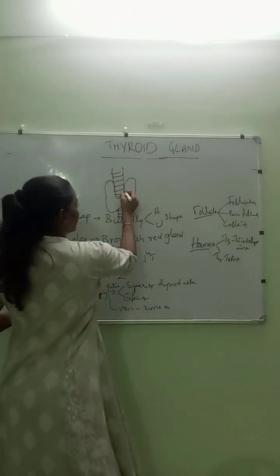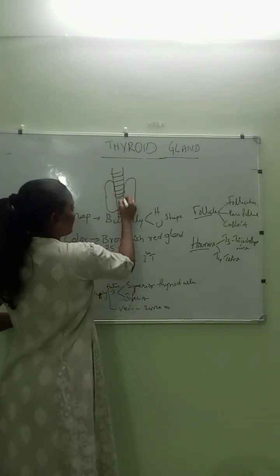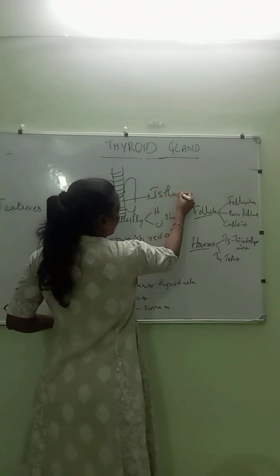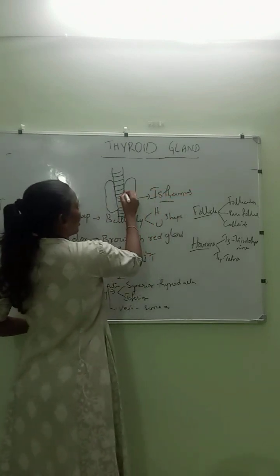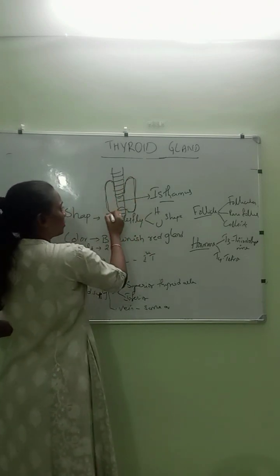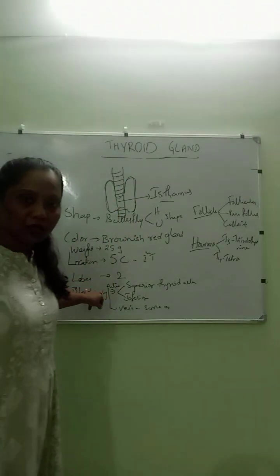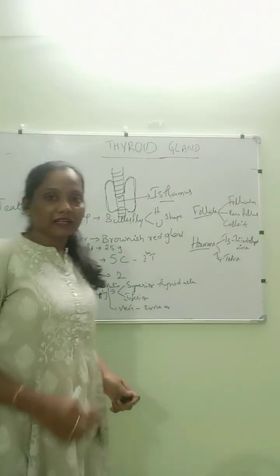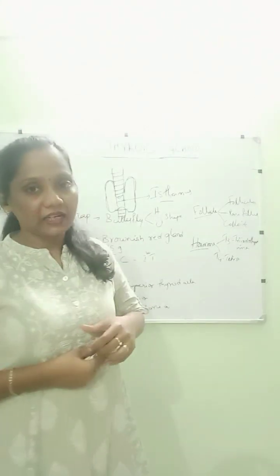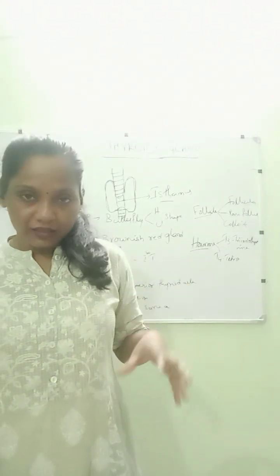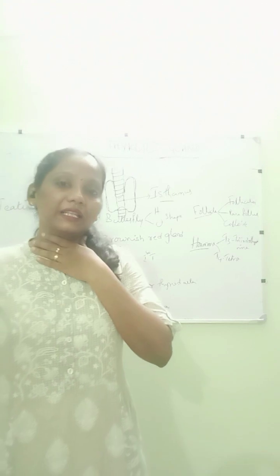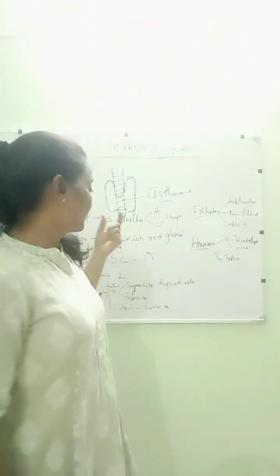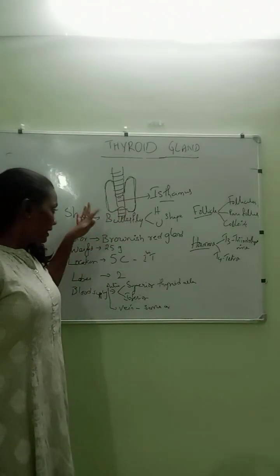When you see this structure, the middle portion is connected by the isthmus. On either side, we have 2 lobes. The lobes are 2. So this is about the thyroid gland. The thyroid gland is the greatest gland in the endocrine system, and it is the largest gland. It is located in the neck region below the larynx and anterior to the trachea, and it is brownish in color.